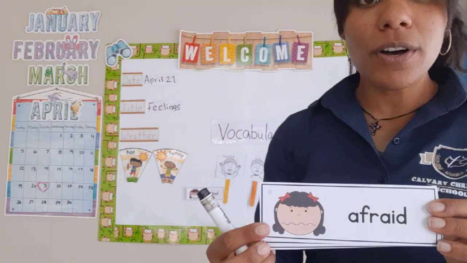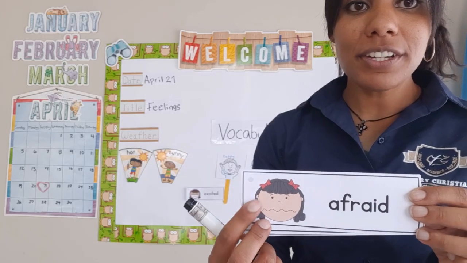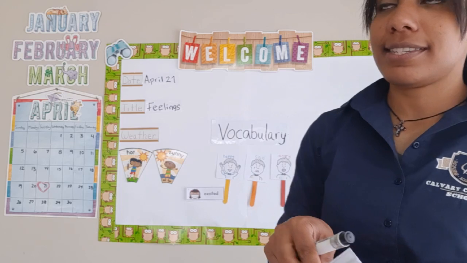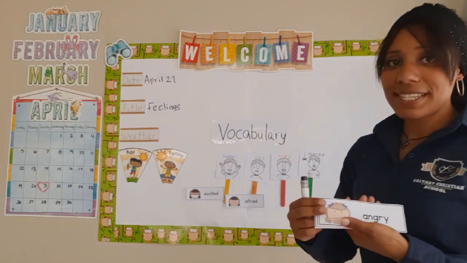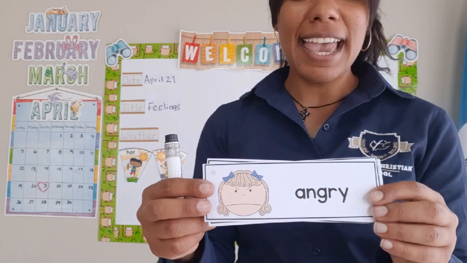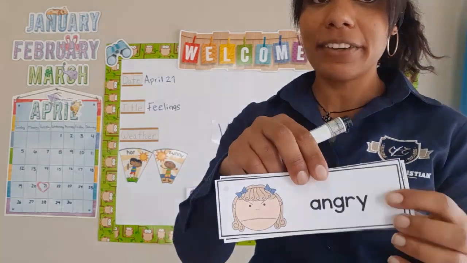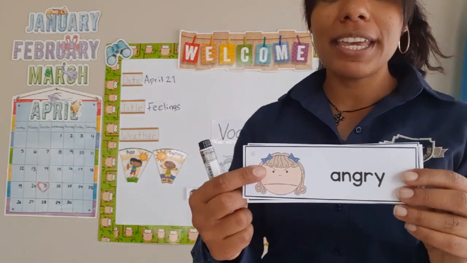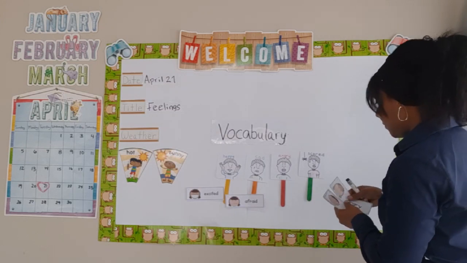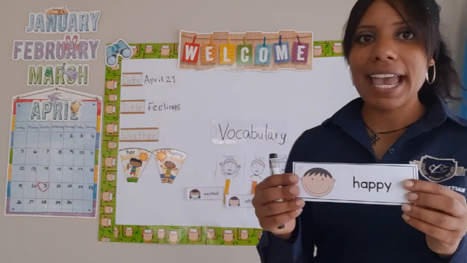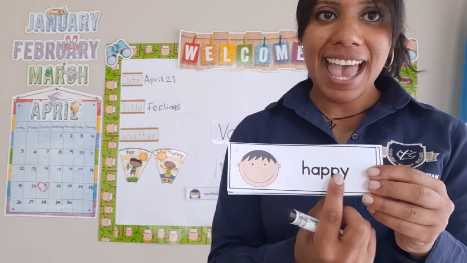Next it says, look, just like Walter, it says that this girl is afraid. So we know that this girl is afraid, right? She's scared. Next we see that this girl, it says that she's angry. Look at her mom, she's not happy, right? She's angry. You remember when Walter was angry when they pushed him? So the girl is angry. Okay, next we have that this boy, he is happy, right?